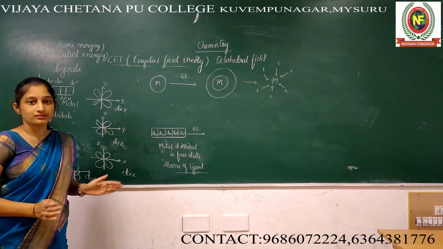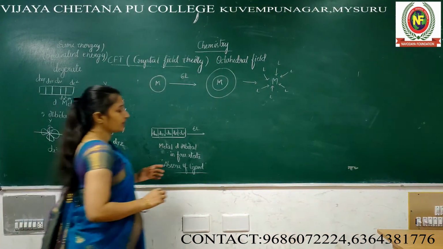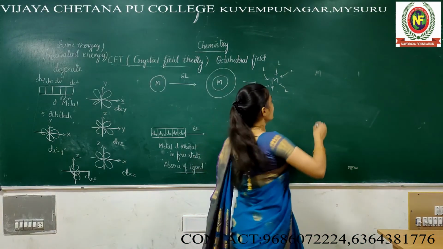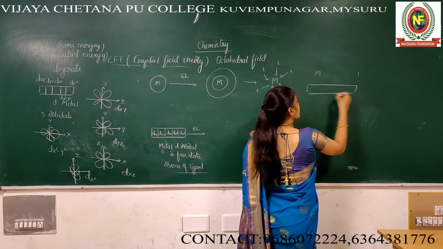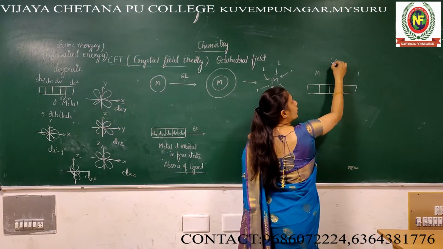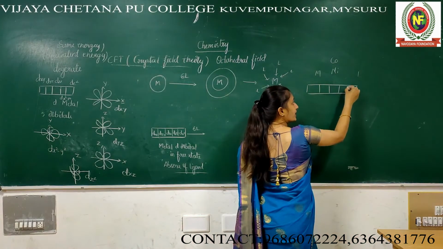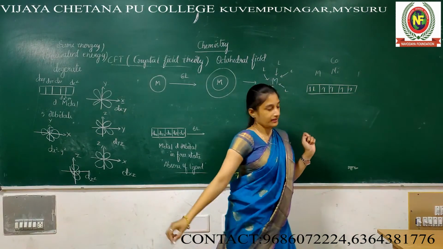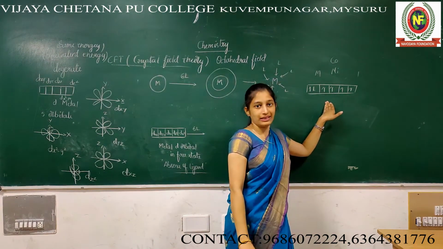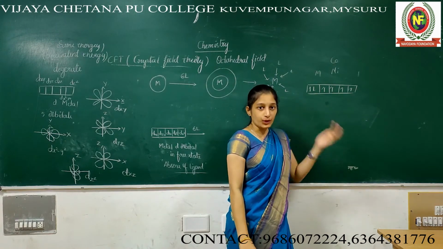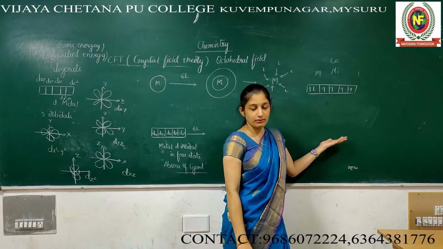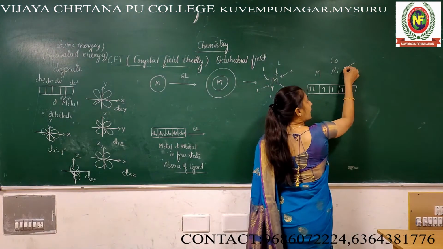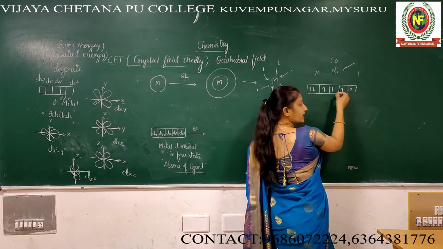The energy changes. Why energy? Metal means, you know, last class, in VBT, I explained so many examples. Suppose cobalt, nickel, with 6 electrons inside, everything I explained. What is this? It's nothing but electron. Even though metal is electropositive in nature, no doubt in that, still it contains electrons. If ligands approach towards the metal, electrons are already there.